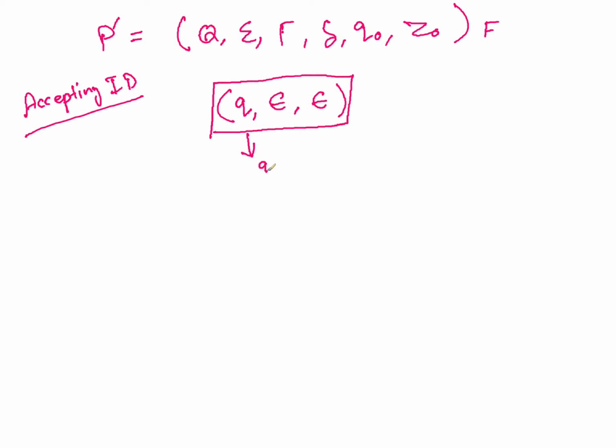Here Q belongs to capital Q, so Q can be any state, it doesn't matter. Again, here the state is irrelevant, right? Which state you reach is irrelevant. If you consume the whole input and your stack becomes empty at the same point of time, then you say that my PDA accepts this string. So how you define your accepting ID changes the nature of the PDA, and this PDA is called acceptance by empty stack, right?